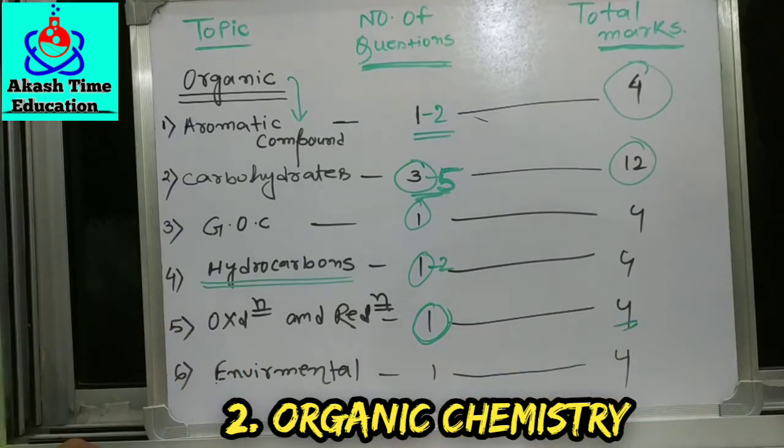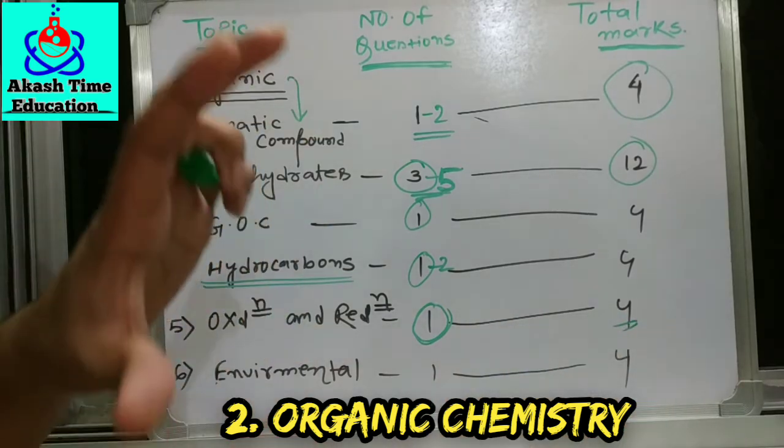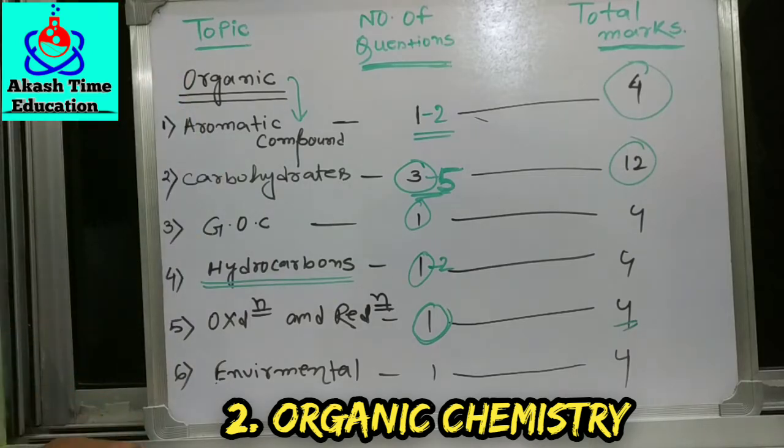And the environmental chemistry, which is one of the last chapters. Most of the students skip it, but you can get 4 marks from that chapter. This is a very easy chapter. You just read that chapter because it is very easy and gives you the 4 marks, which is very vital. Almost 50,000 or 40,000 students cannot clear their JEE Main exam only for 4 marks. So don't miss that chapter. You have to read the environmental chemistry chapter and get the 4 marks.